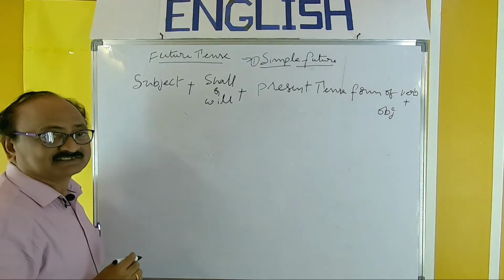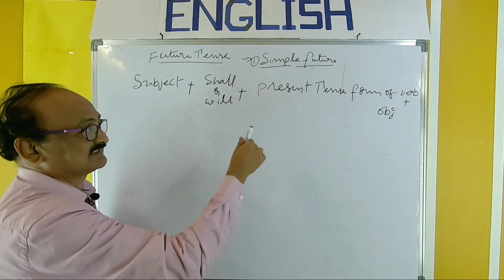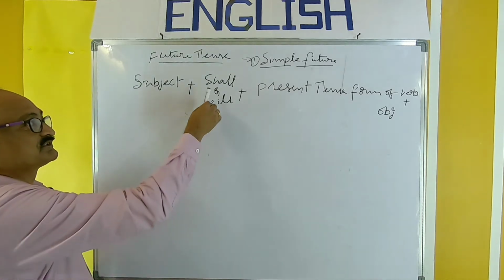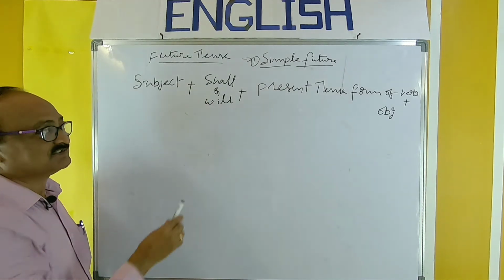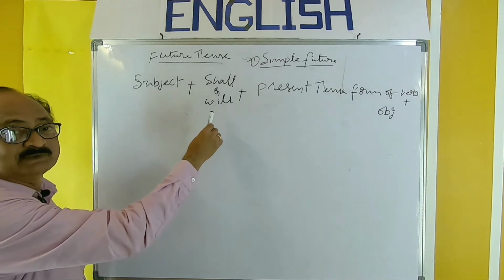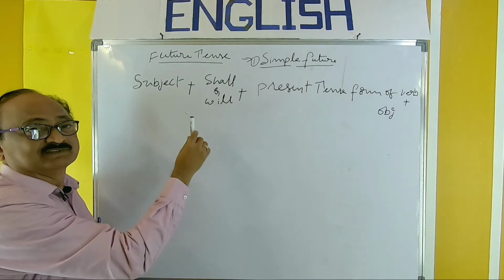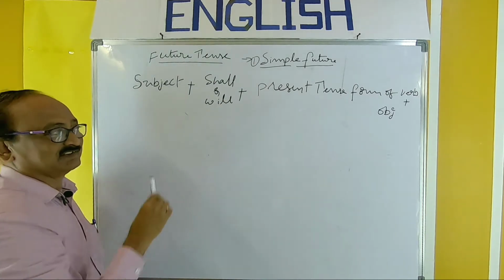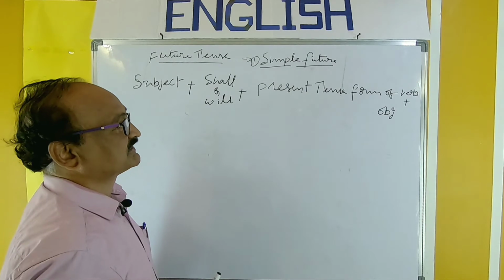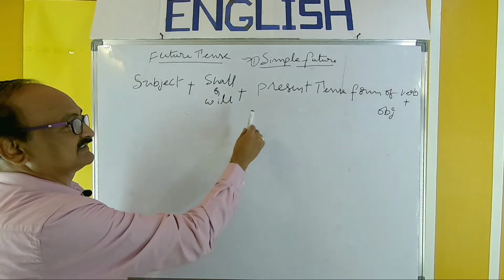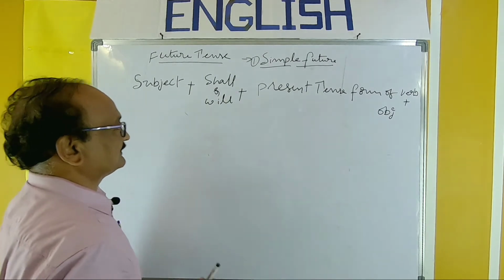So do not worry about the present tense form of the verb. Shall or will, the auxiliaries or helping verbs, decide the futurity of an action. So simple future: subject plus shall or will plus present tense form of verb plus object.